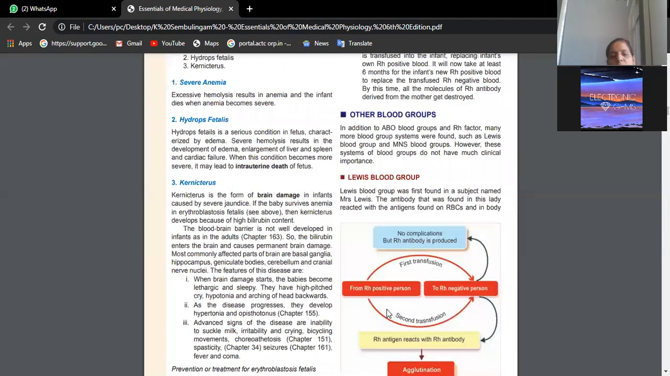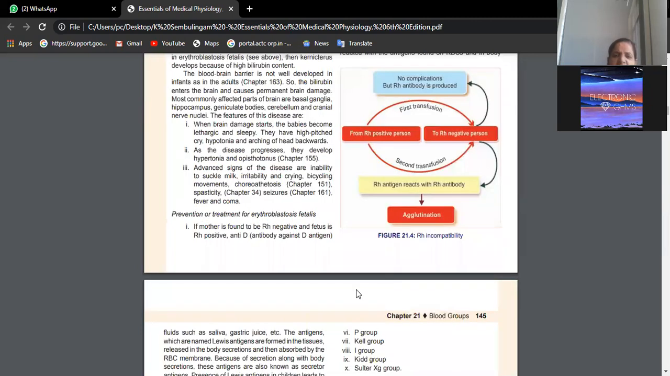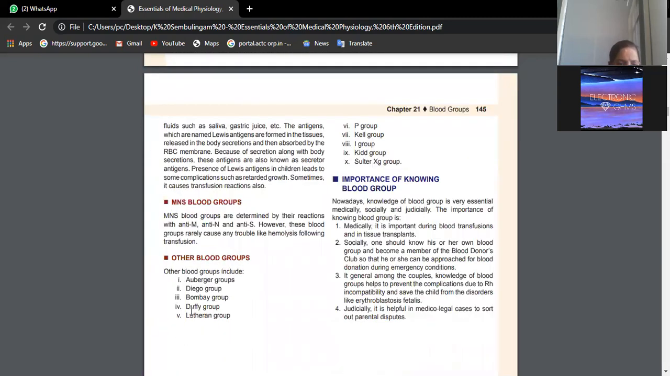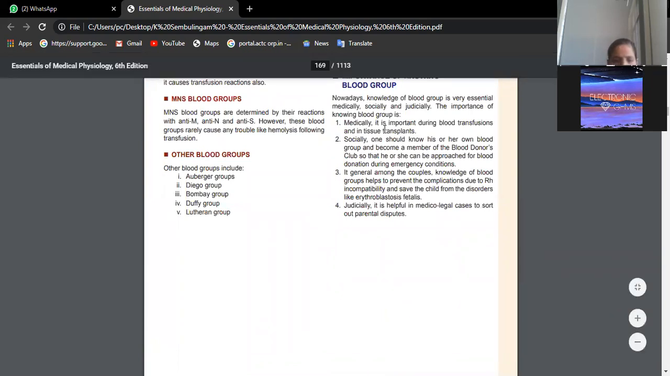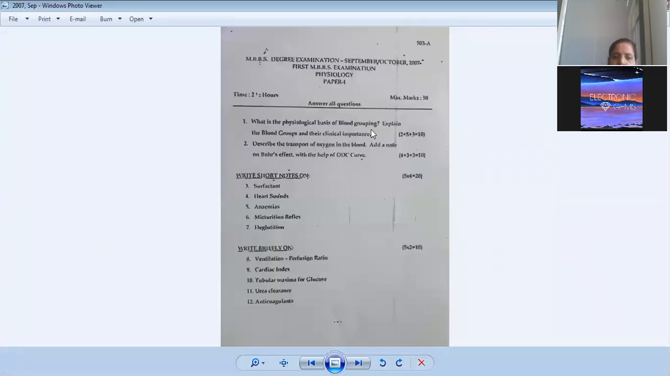Apart from the ABO blood groups, we have many other blood groups which are not so important. You can just give the names like Davies blood group, Nico, Bombay, Duffy. So many are there. Just name them, but explanation is not required. So that is about the physiological basis of blood grouping, blood groups and clinical importance. You have to talk about erythroblastosis fetalis.